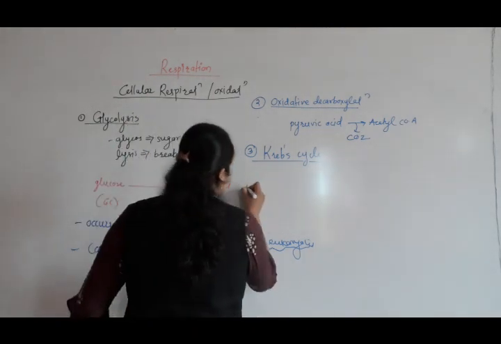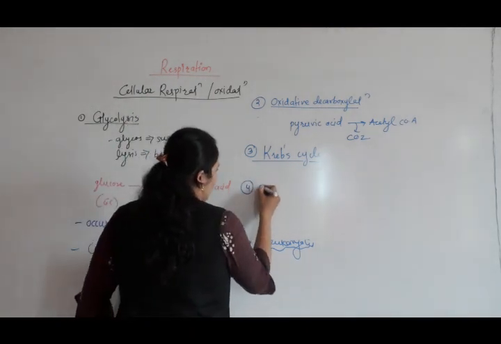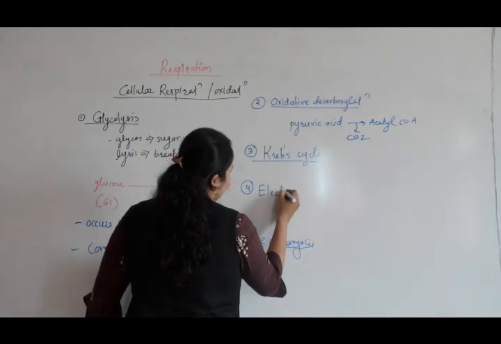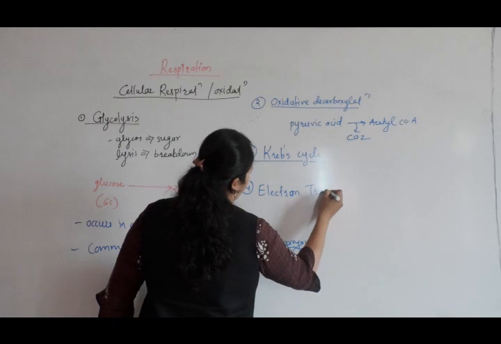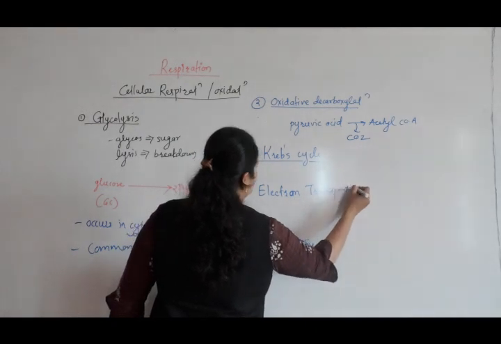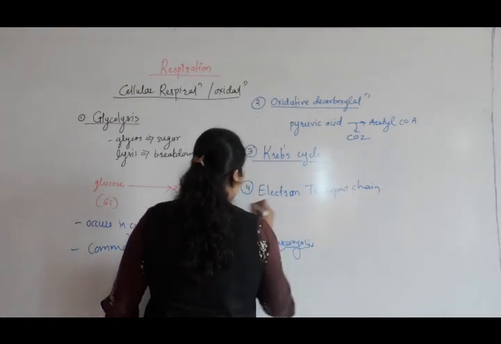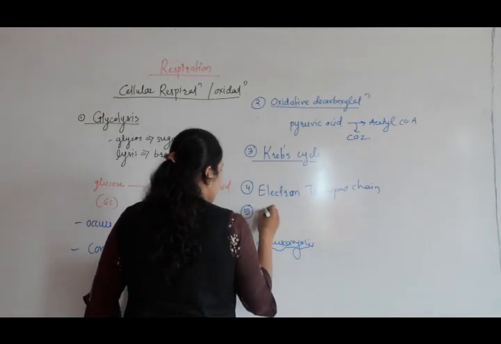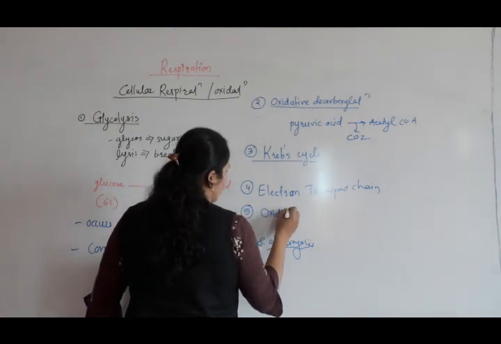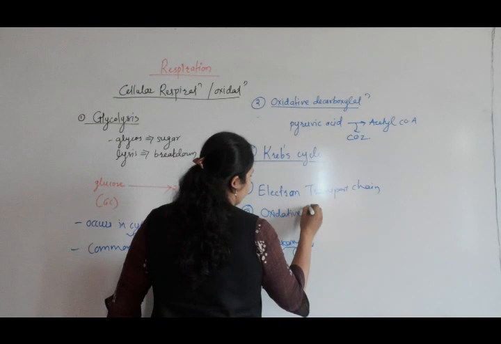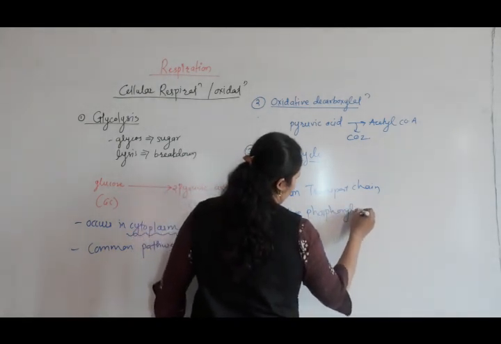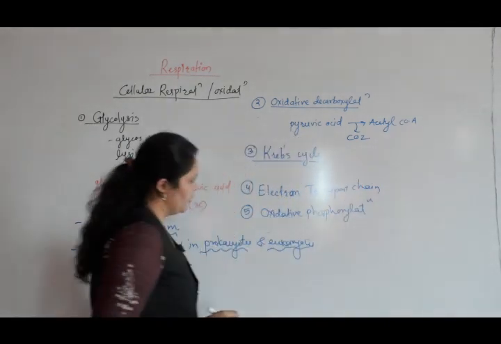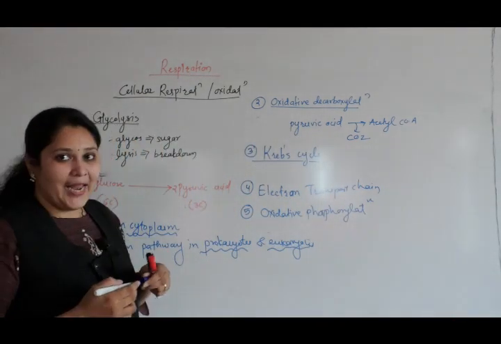Now the fourth step is known as the electron transport system or electron transport chain, and the last step is oxidative phosphorylation. I will explain both these points at a time.